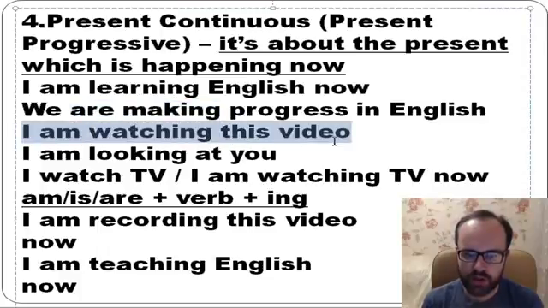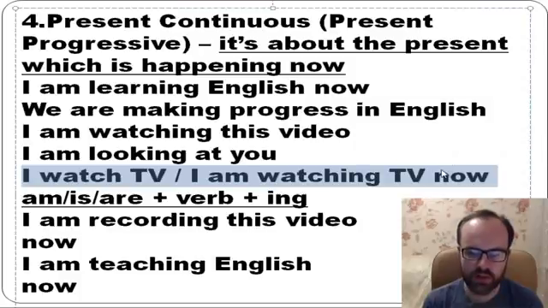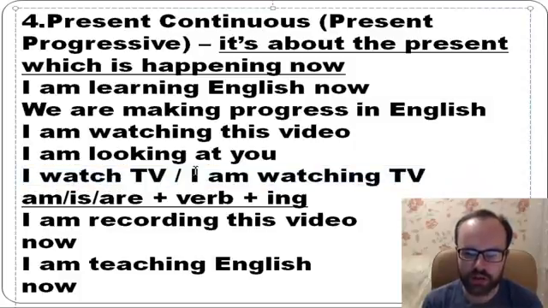I am watching this video. I'm looking at you. Look, I watch TV and I'm watching TV now, so you can say now or without now. I watch TV means I often watch TV, I usually watch TV. I'm watching TV now, so it's now. Am, is, are plus verb plus ing. So, what am I doing now? I'm recording this video now. I'm teaching English now, right?